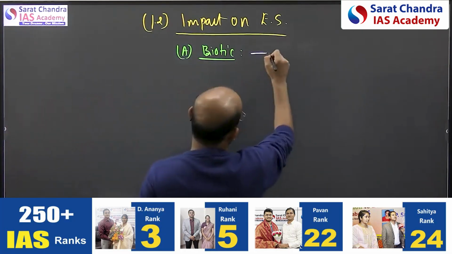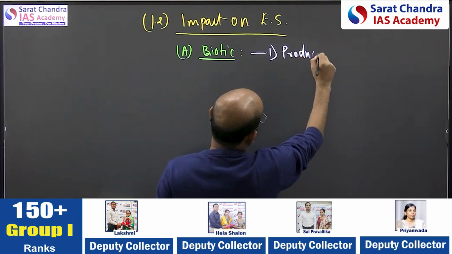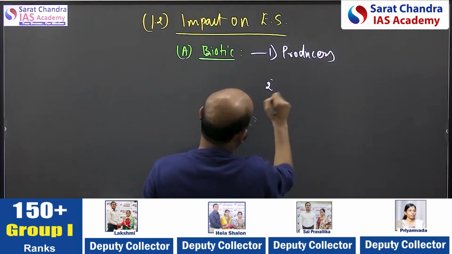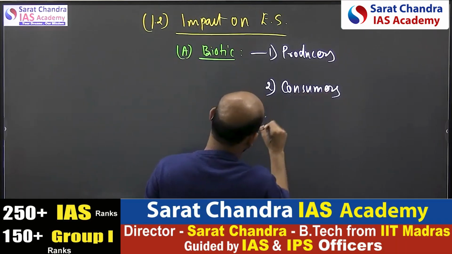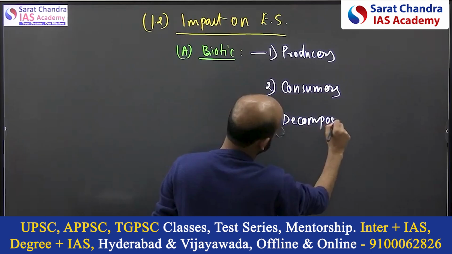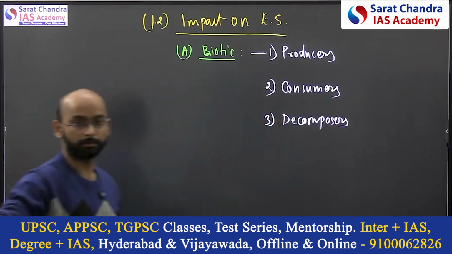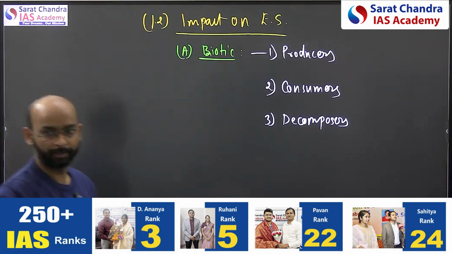And whenever we say biotic, we talk about the producers, right? Producers, second consumers, and third, what? Decomposers, isn't it? Producers, consumers, decomposers.